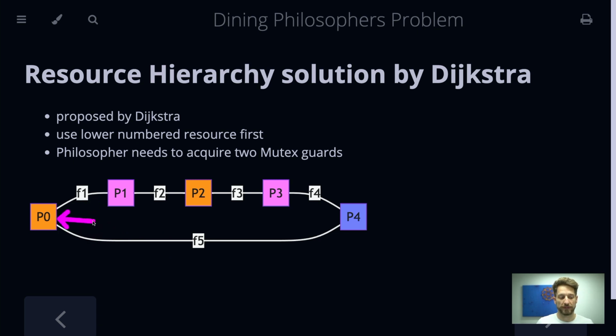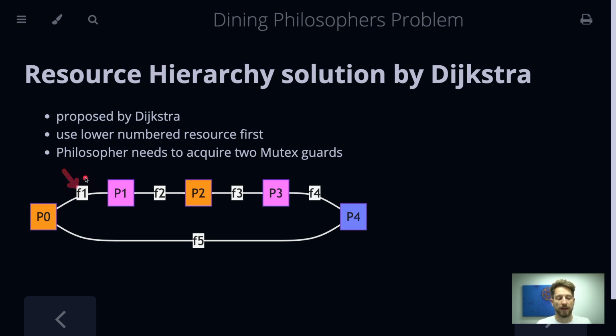So philosopher 0, for example, has forks number 5 and 1. Philosopher 1 has 2 and 1. If we now stick to the rule to pick up the lower numbered resource first, then philosophers 1 and 0 will pick up fork 1 first. And this helps with resolving the deadlock problem, because out of those 2 philosophers, only one will win and really pick up fork number 1.